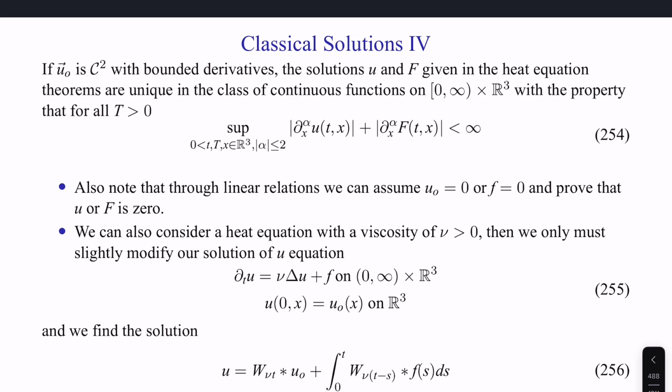We can also consider a heat equation with positive viscosity. Then we only must slightly modify our solutions of u to obtain 255. Note that we now have a viscous term here, which is a positive scalar. Setting it to 0 will recover the original heat equation. So this is like a coefficient of heat conduction in the traditional sense, but we're setting it to viscosity. Same initial conditions, unbounded, infinite time from time 0. Then we can write equation 256 from 255 in this way. It's the same convolution integral of the heat equation. Here's the heat kernel.